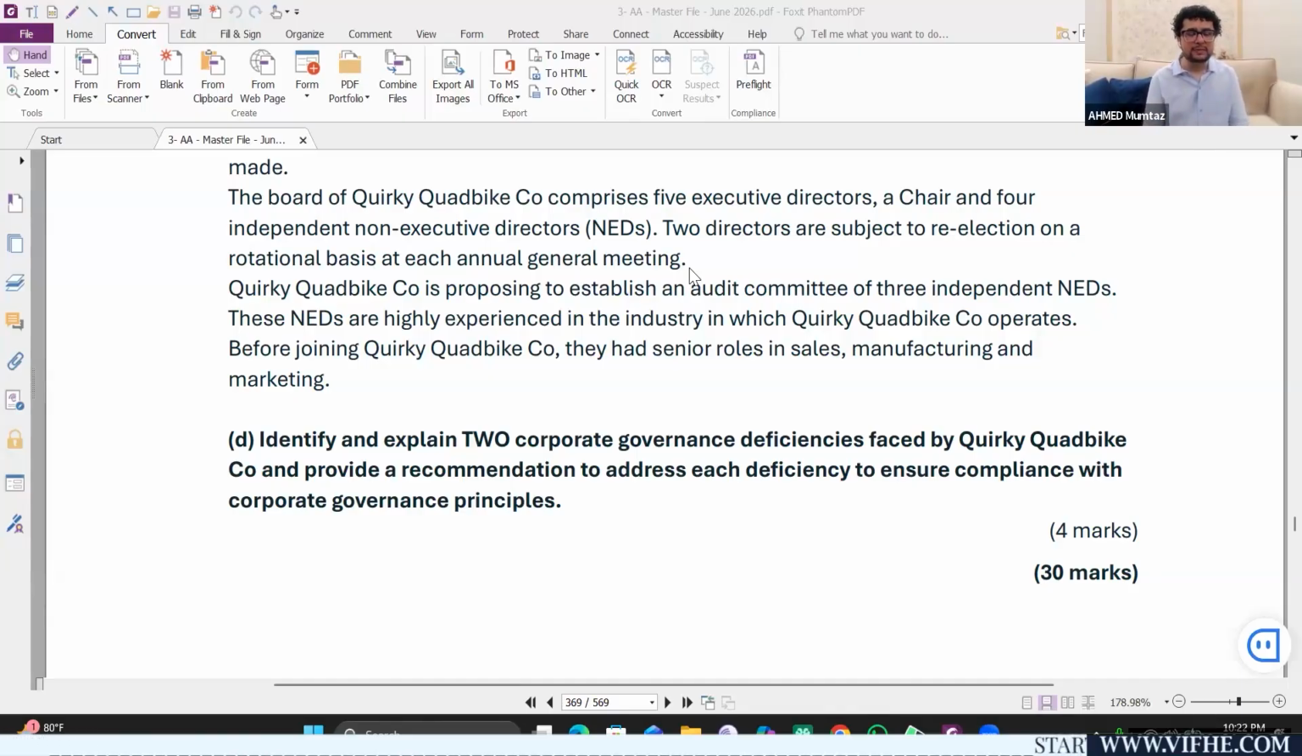Sir, can you please explain key matter paragraph? Key matter paragraph or key audit matter paragraph. It's called CAMs, key audit matters, not key matter.